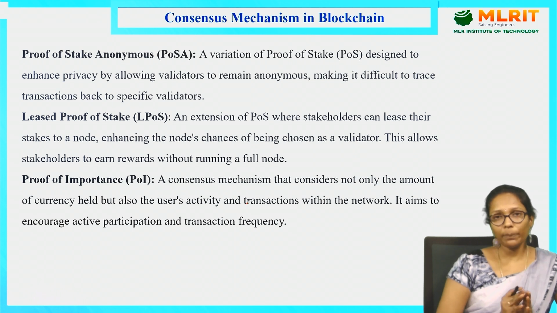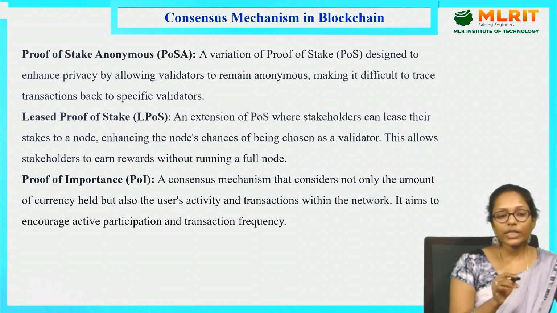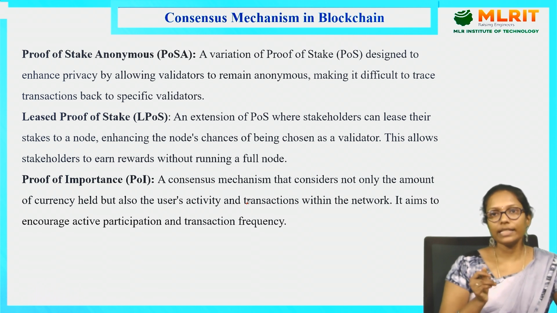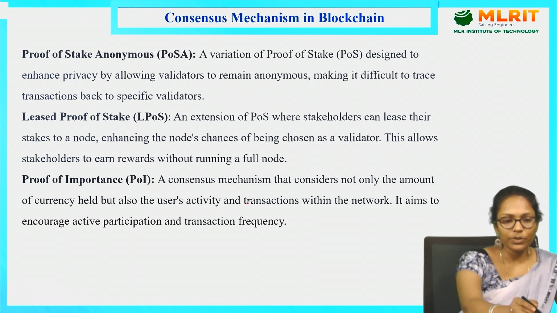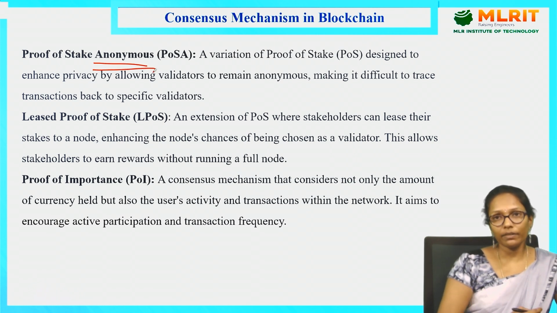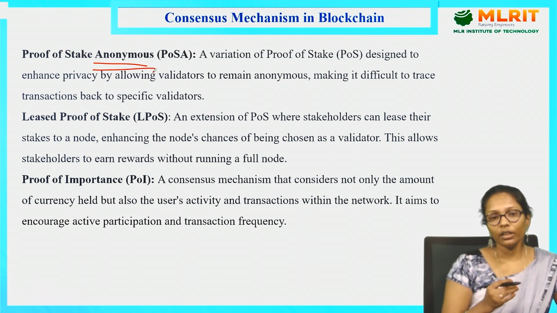So let's start with proof of stake anonymous. We know proof of stake already, right? In proof of stake, whoever stakes the most amount, that particular node will become the validator. But proof of stake anonymous is similar, except we are not revealing the identity of the person who is staking the amount. Anonymous in the sense that we are providing some privacy for that person, and we are not revealing that person's information.